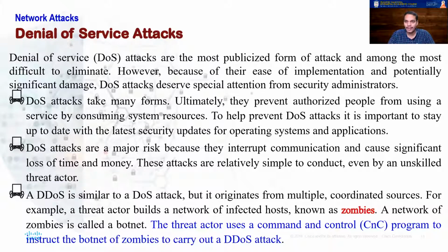Once he selects the victim, he can make these zombies try to access that victim system at the same time. The victim server, which is not capable of handling that many requests, will simply crash. This is called a distributed denial of service attack. Usually these zombies are also called bots, and such a network is called a botnet.